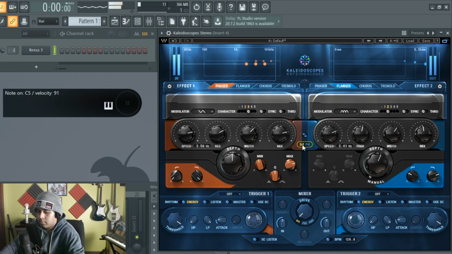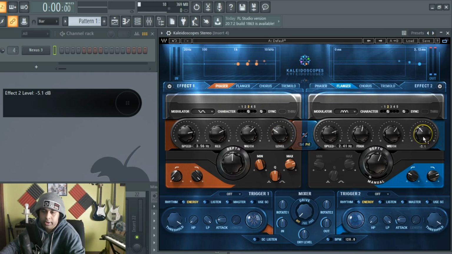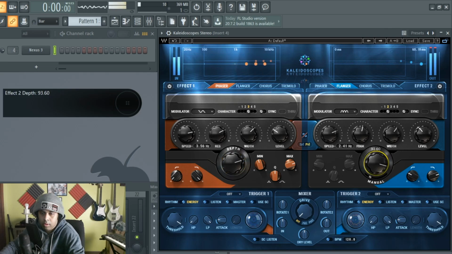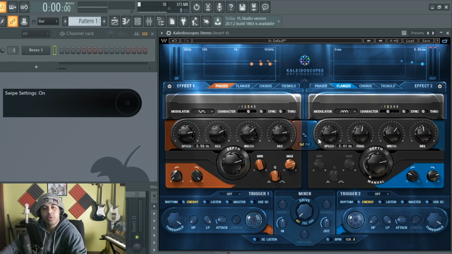Or this one. How much of the signal's going in there? Pretty loud, I'm sorry. That's pretty much the whole top half. But don't worry, we got a bottom half too, which kind of does a cool little thing. You'll see.